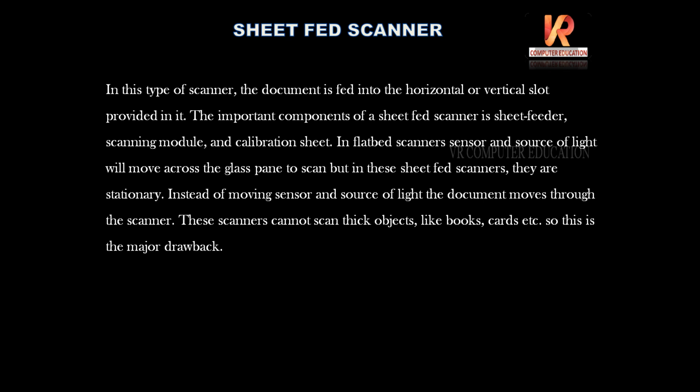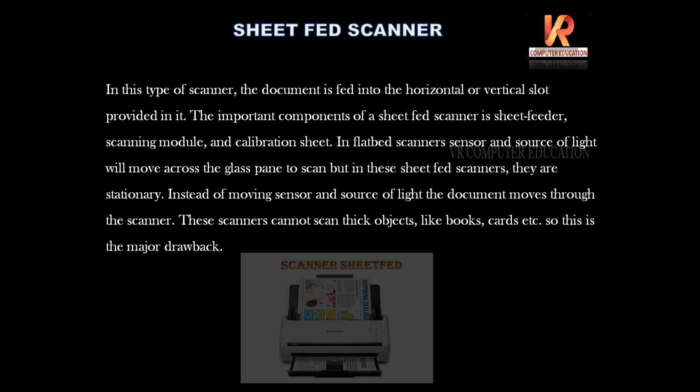In the flatbed scanner we place the document on the glass, the light and sensor move and it scans, but in sheet fed scanner paper will move instead. That is, instead of moving sensor and source of light, the document moves through the scanner. These scanners cannot scan thick objects like books, cards, etc. So this is the drawback of the sheet fed scanner.